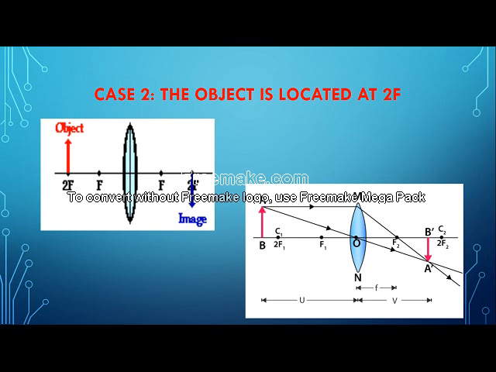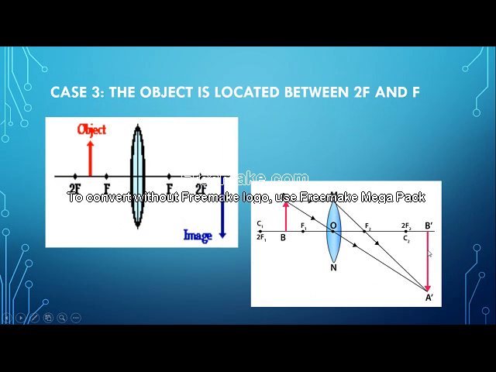The second incident ray will pass directly through the optical center, and children, both these incident rays when refracted meet at a point between f and 2f, and you can see our image here is inverted and it is small. You can see the size of the object here, and the size of the image here.